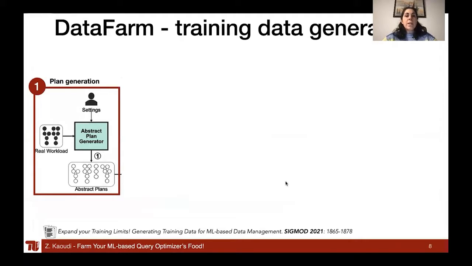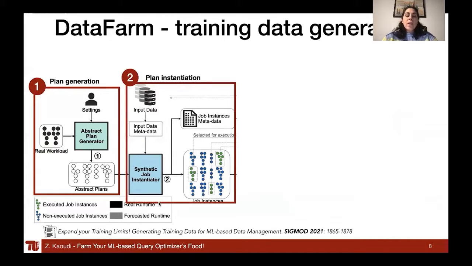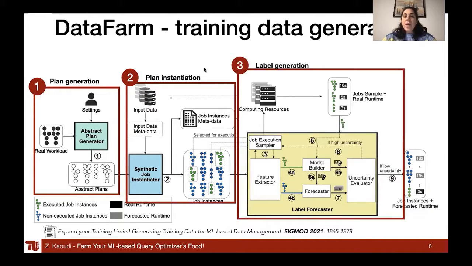For that, we have built DataFarm, which consists of 3 main steps. In the first step of plan generation, we output abstract plans. In the second step, we instantiate these abstract plans with the join predicates and selection predicates based on the input data. And in the third step, we generate the labels. So we collect the runtimes of these synthetically generated plans.